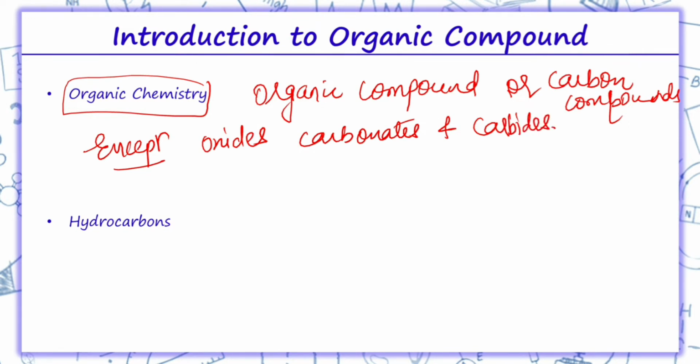So most carbon compounds are listed only in organic chemistry.